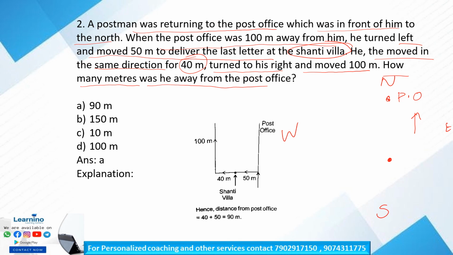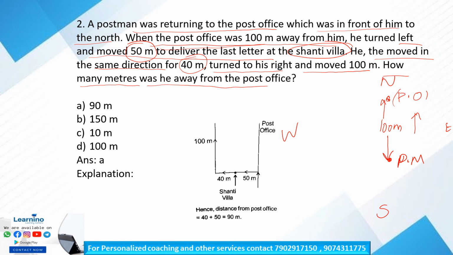When the post office was 100 meters away from him, he turned left and moved 50 meters to deliver the last letter at the Shanti Villa. So this is the postman, this is the post office, 100 meters away.